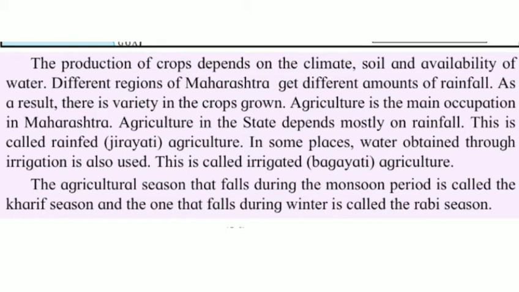This is called rain-fed, that is Jirayati agriculture. In some places, water obtained through irrigation is also used. This is called irrigated, that is Bagayati agriculture. The agriculture season that falls during the monsoon period is called the Kharif season and the one that falls during winter is called the Rabi season.